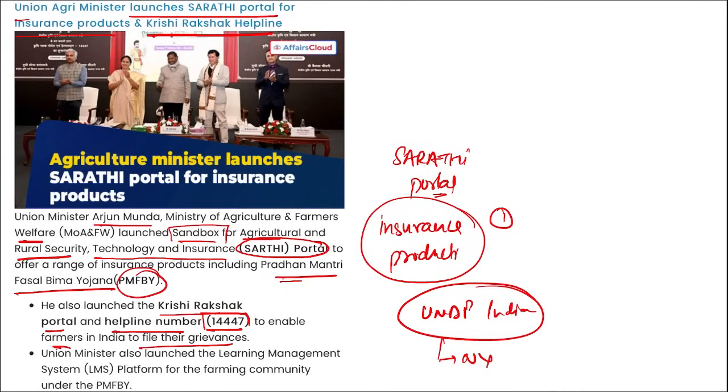Next, one more thing. Remember, here we talked about Pradhan Mantri Fasal Bima Yojana. Right? When was this launched? This was launched in 2016 by Prime Minister Narendra Modi, and the aim here is to support the farming, or we can say his aim here is to support the agriculture sector by providing financial support to the farmers. Correct? This is your Pradhan Mantri Fasal Bima Yojana. Moving on.